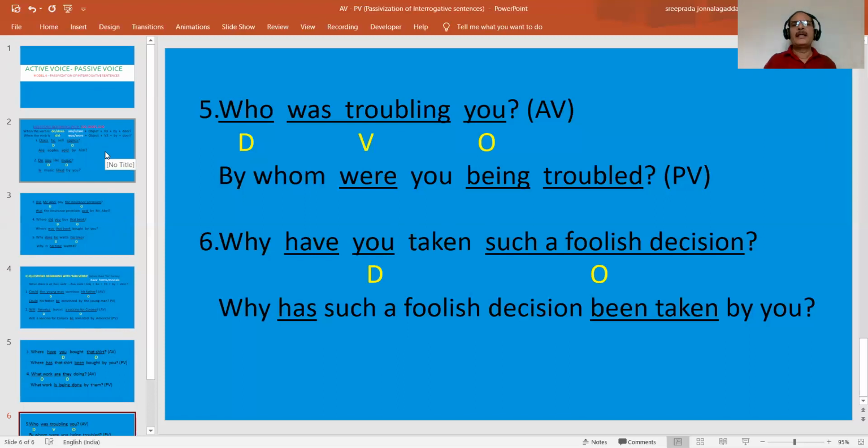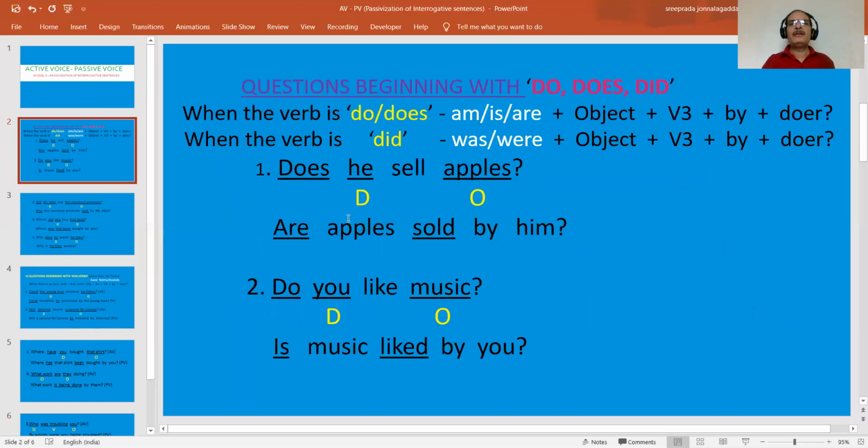What kind of sentence? An interrogative sentence. It may be a yes or no type question, or it may be a question beginning with a double H word. What do we have to do? First of all, we have to identify what kind of verb is given in the active pattern. If it is do, does, or did, what do we begin the passive sentence with?